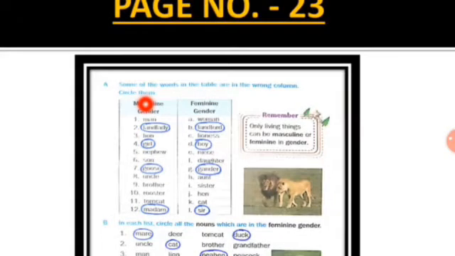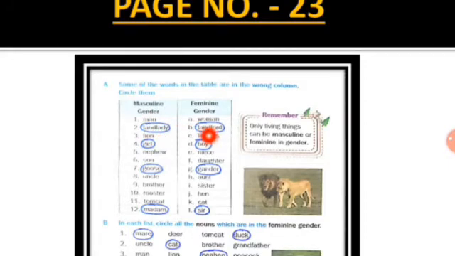Children, here are some words which are written in the wrong column. So you have to circle the wrong ones. Understood? Now this is the masculine column and this is the feminine column. Now man is masculine, so it is correct. Woman, this is also correct because it is in feminine gender. Now landlady, this is wrong. Landlady is feminine gender, so it is written under the masculine gender, so it is wrong. So you have to circle it.